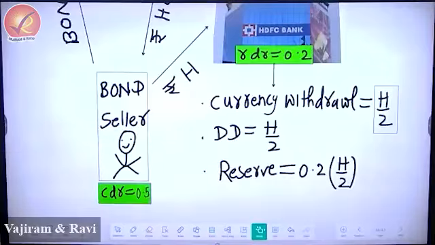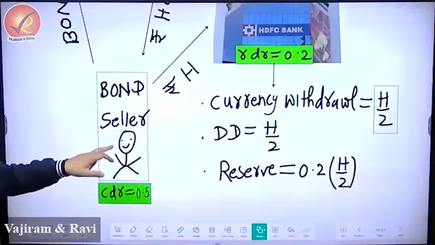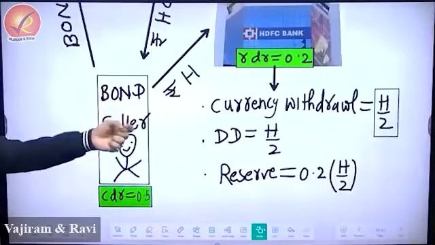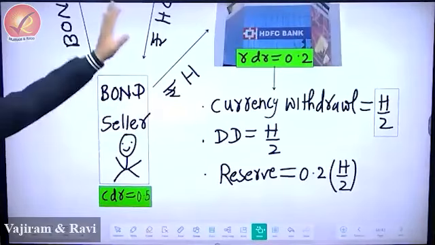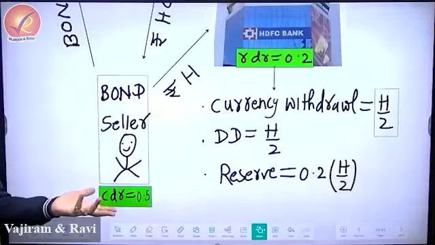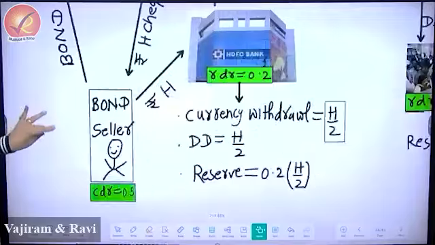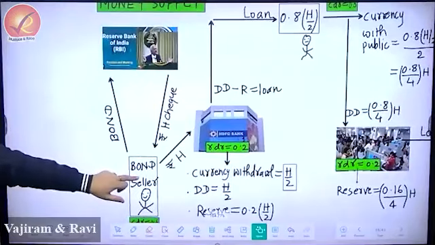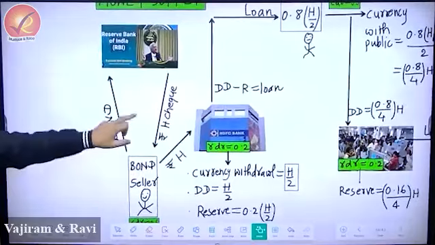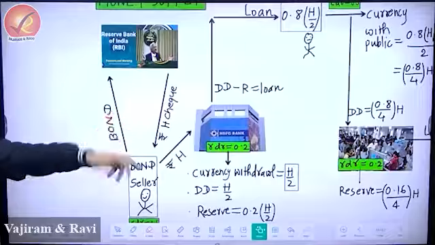So it starts from here. There is a company. This company wants to sell bonds to get cash. Suppose in the economy there is no cash. It has to start somewhere, chicken and egg. So where will this company go? RBI. It will tell RBI, my name is Mr. Murthy. I want to sell bonds. I'm a good guy. My company is good, honest company. I want to get some money. I have to improve the company.